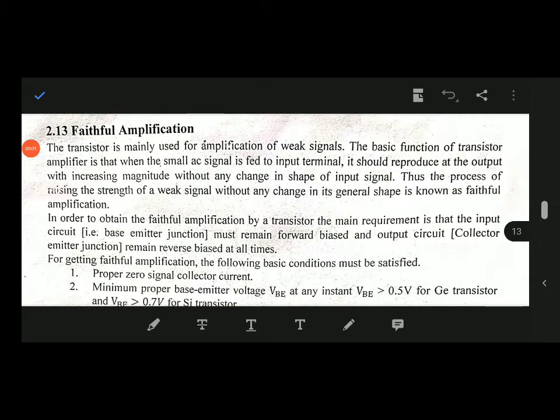Good afternoon, everyone. Today we discuss faithful amplification. The transistor is mainly used for amplification of weak signals.